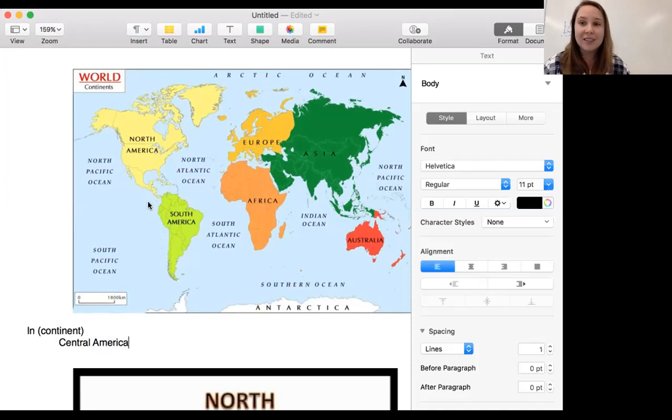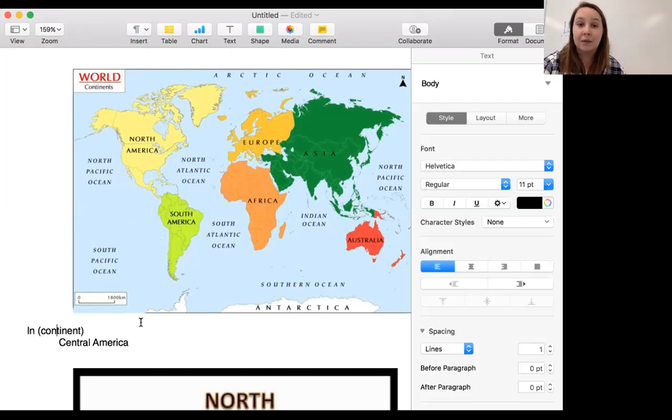It's not a continent, it's just a part of North America, but central means in the middle. So this area in the middle of the Americas is called Central America. Countries like Guatemala, Belize and El Salvador are all in Central America. So you're going to use this word in. The United States is in North America. So how would you describe your home country? What continent would you say? You would say it is in and the continent.